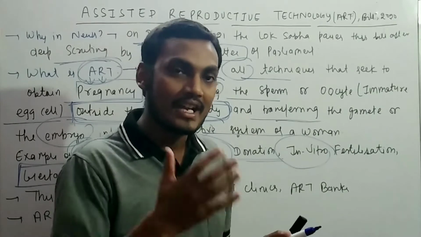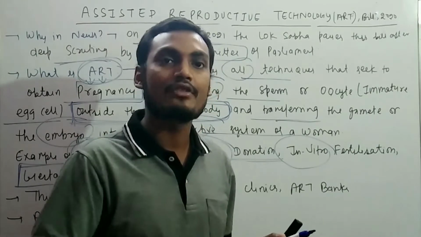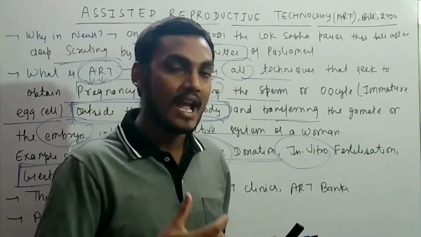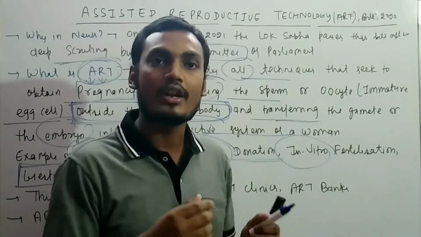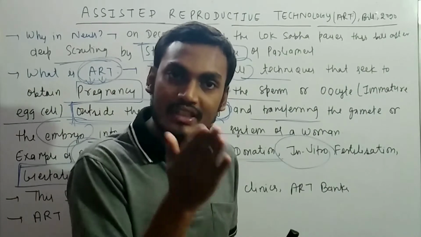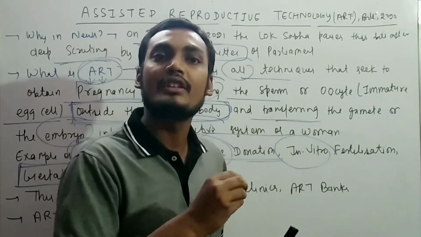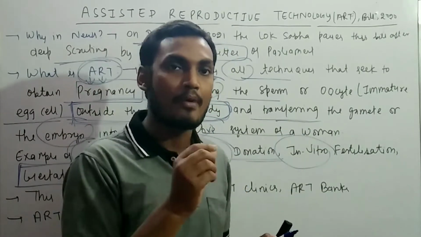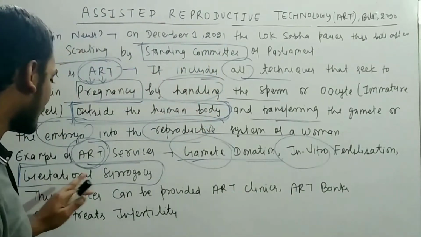She carries the 9 months of pregnancy, known as the gestational period, and when the child is born, the surrogate mother gives that child to the commissioning couple. That is known as gestational surrogacy.